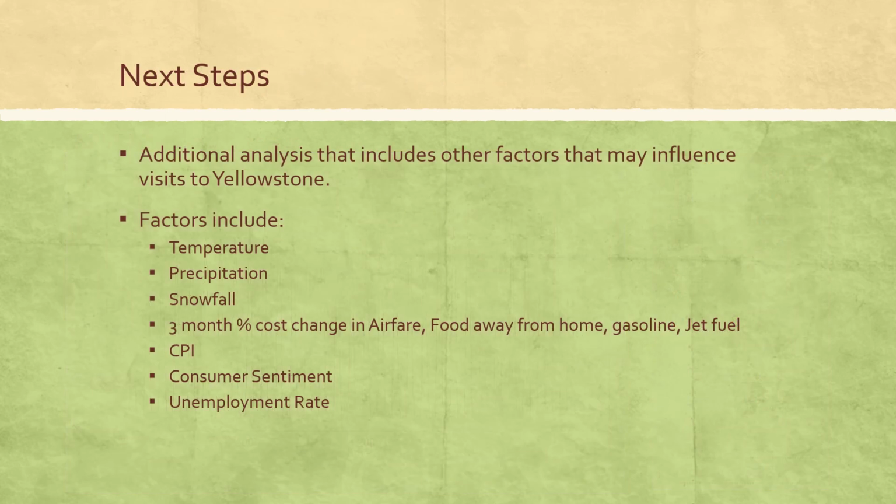As this was a univariate analysis, the next phase of the project will be to include other factors that may influence people's visits to Yellowstone, such as weather and climate, travel costs, and other macroeconomic factors as shown here. Thank you very much for your time, and I look forward to sharing the next presentation with you.